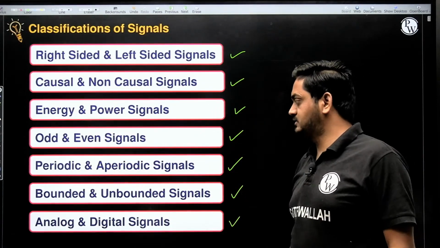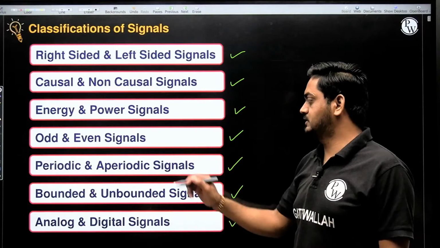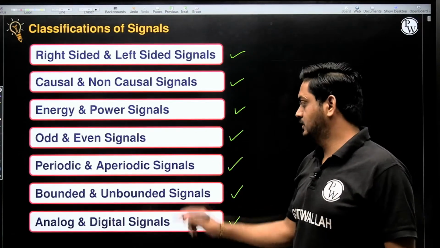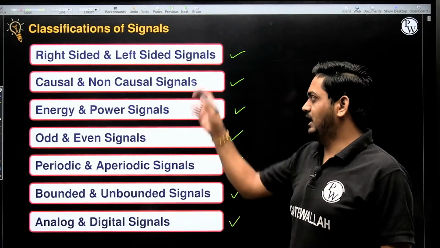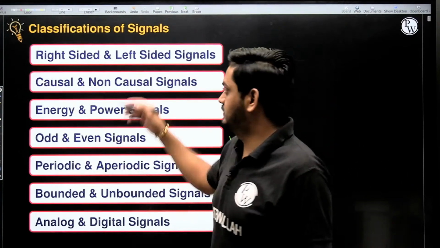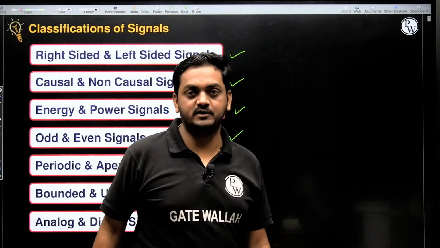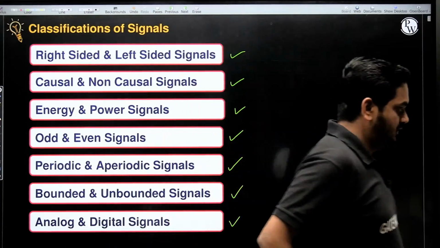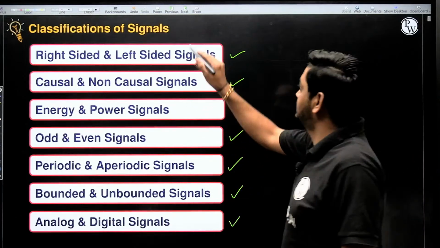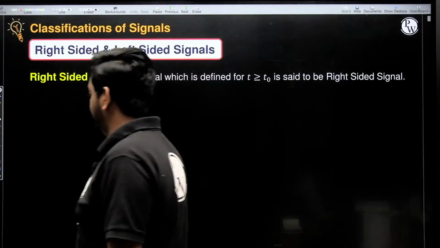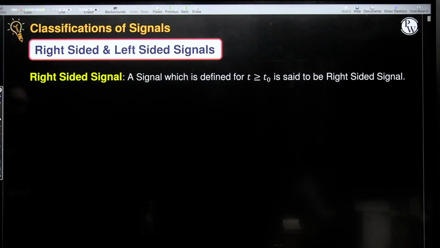Odd and even signals will take I think 2 to 3 lectures. Periodic signals I think will take 2 lectures. So 3 hours here, 2 hours here, and the remaining are like 30 minutes each. So this complete topic is of like 7 to 8 hours, but it's very much important guys. Okay. So let us start with the very first classification, that is right sided and left sided signal.